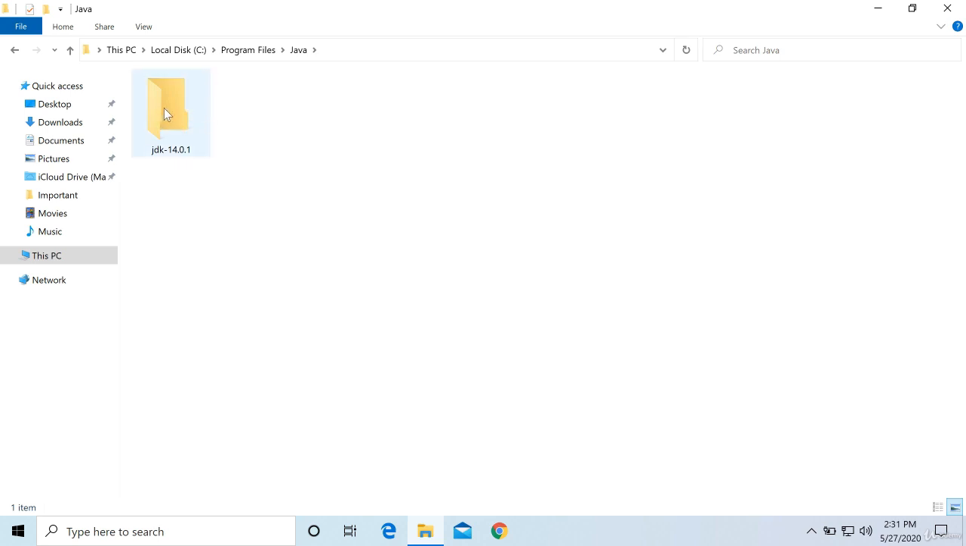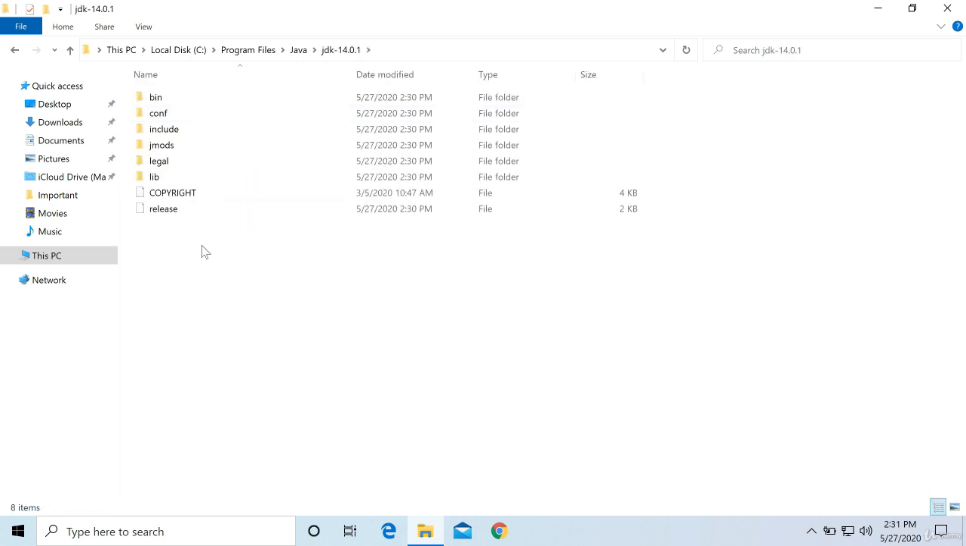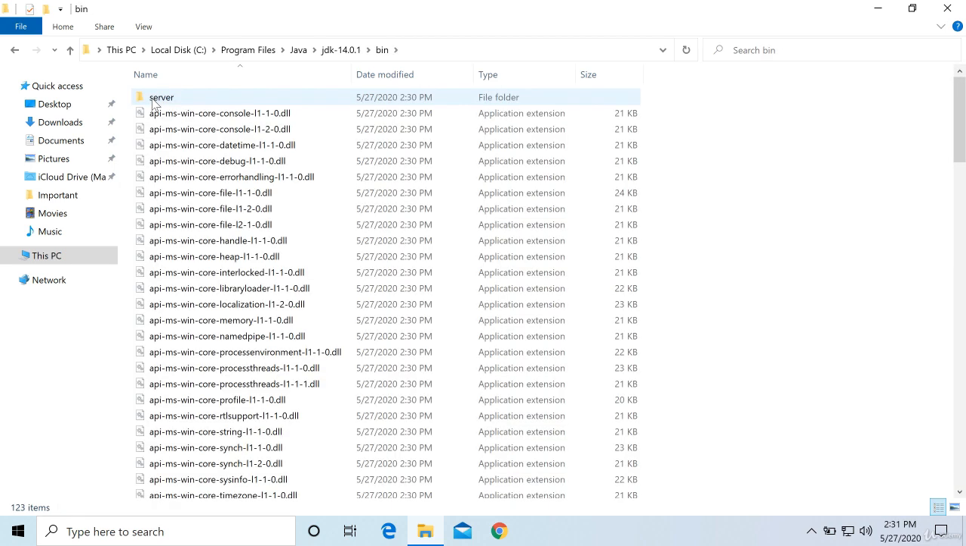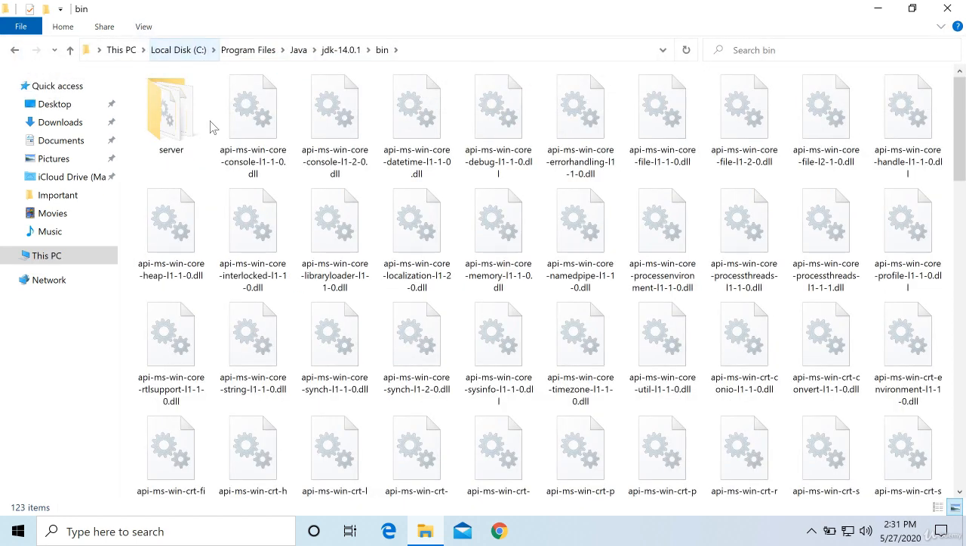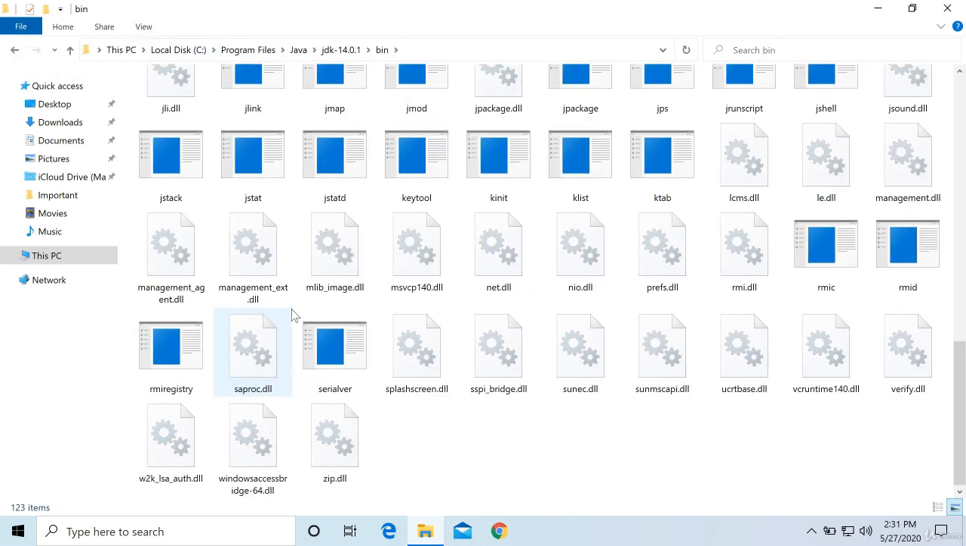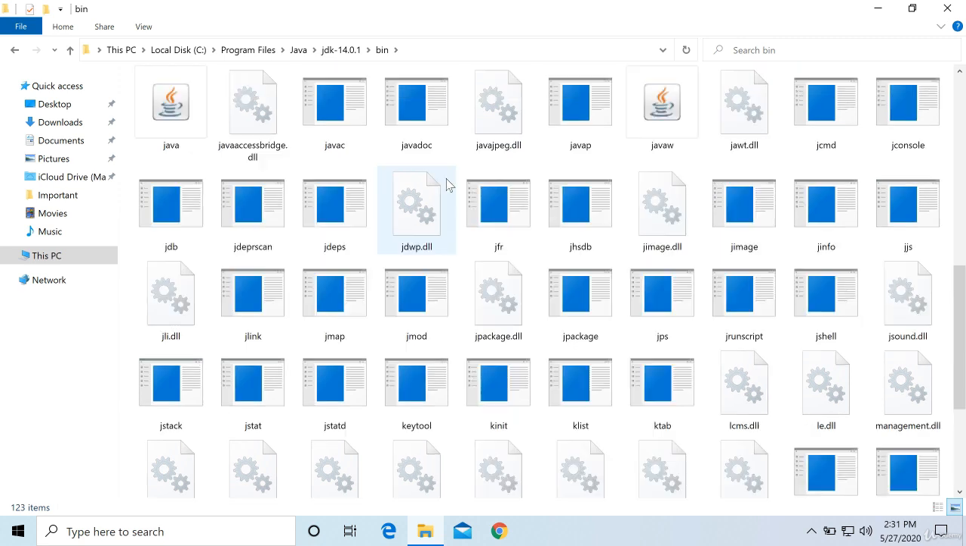So I have selected large icons. You can see that it is JDK 14.0.1. So JDK 14. If I double click this one, then it has folders like bin and conf, that is configuration, then include, jmods, legal, lib. So many folders are there. If I get inside the bin, then I'll just make it as large icons. Then you can see these files.